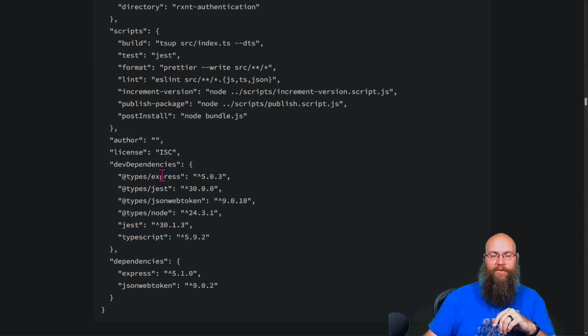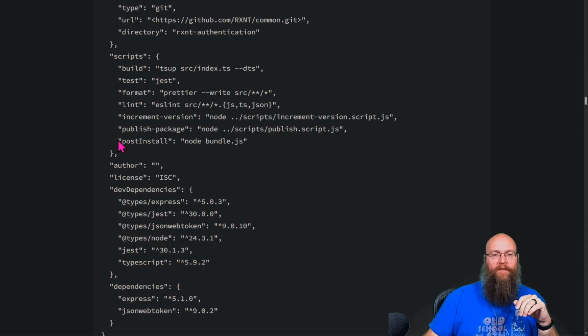Like, for example, if you see they're using JSON web tokens, that's not a big deal. But all these other things, like, okay, it's written in TypeScript. So it does give you some extra information. This is not a great example of that, but you see it. But here is the post install right here. So what happens is after the package gets installed, it runs this bundle.js that got added.